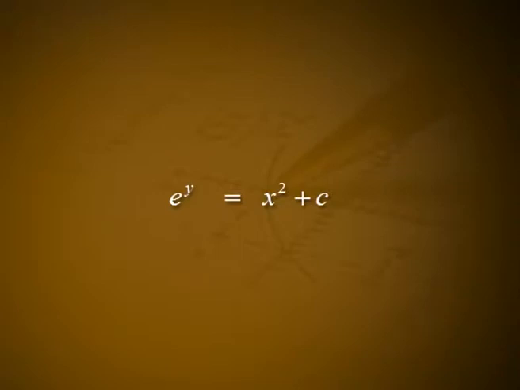We now integrate both sides with respect to x to obtain e raised to y is equal to x square plus c. Using the condition y equal to 0 when x is equal to 2, we get c is equal to e raised to 0 minus 4, that is equal to 1 minus 4, which is equal to minus 3. Therefore, e raised to y is equal to x square minus 3.